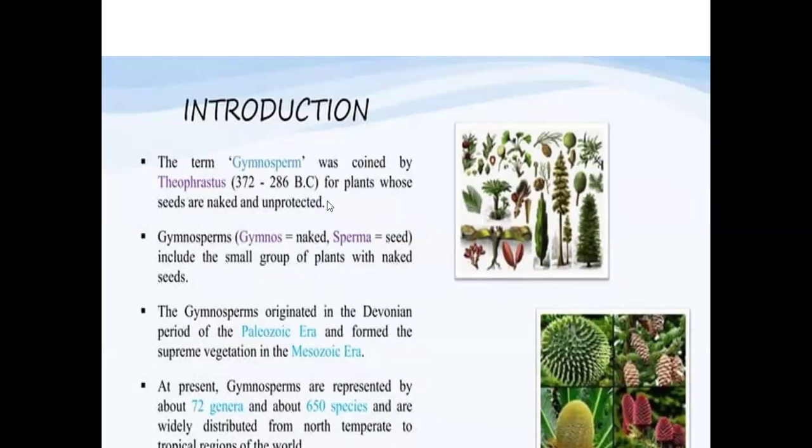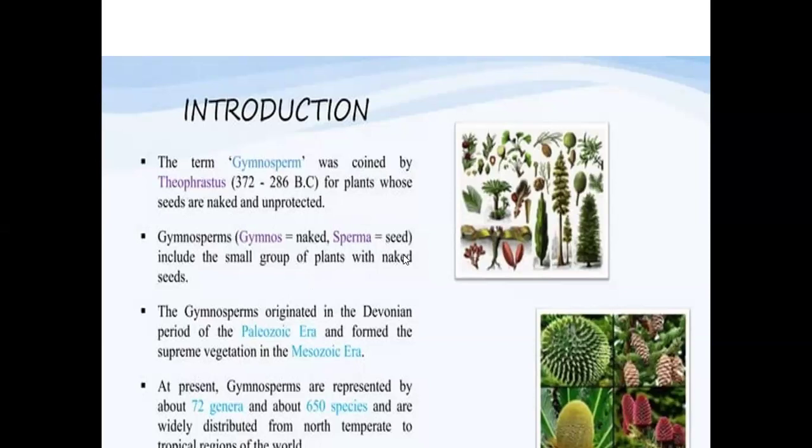That means the seeds are seen directly on the plant body. Based on this, gymnosperms are commonly known as naked seeded plants. Gymnos means naked and sperma means seed.